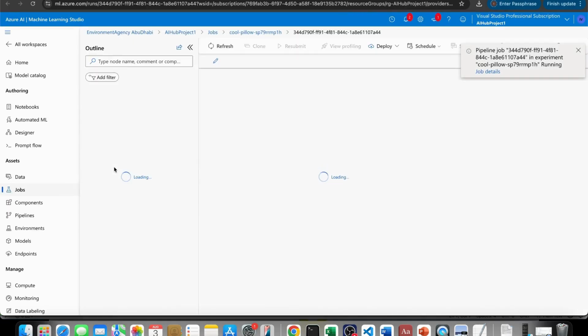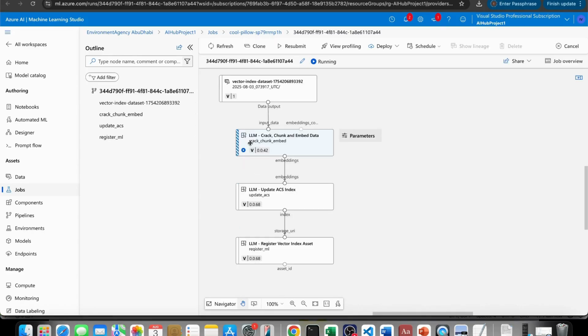This is another platform of Azure, and here we can see the complete pipeline flow, how our system is working. There are steps we can see here: crack, which is splitting the document; chunk, grouping it into manageable parts; embed, transforming into vector format; and register, storing the index in Azure AI Search. So we can say crack, chunk, embed, and register. These 4 tasks are done here. Once it is completed, we can see this one. I am just stopping this one because I already created it previously, so I am not wasting our time here.